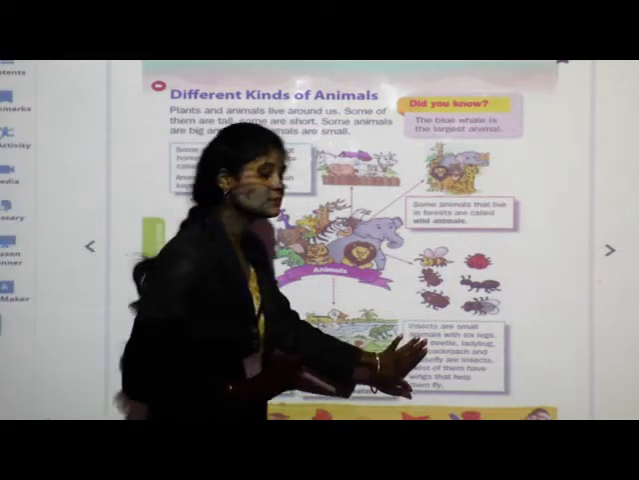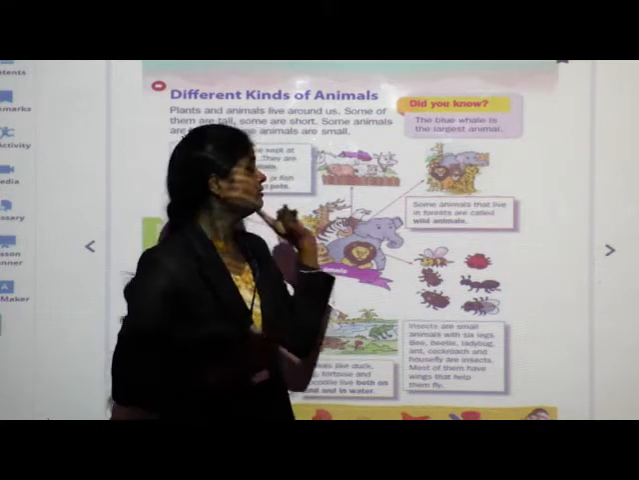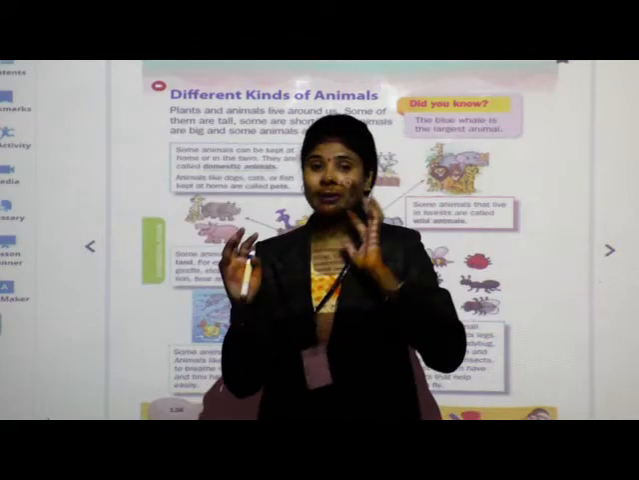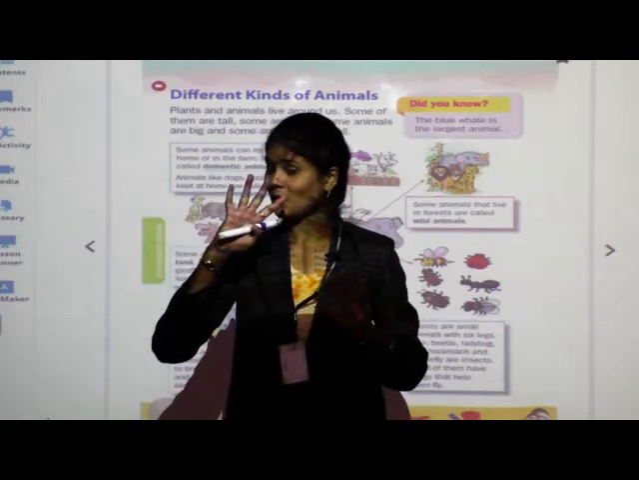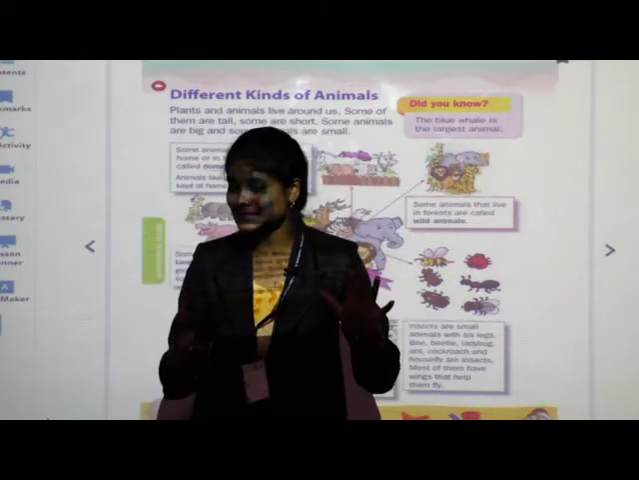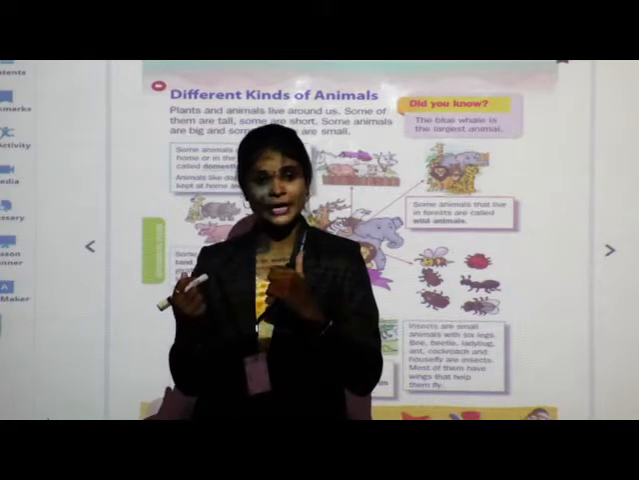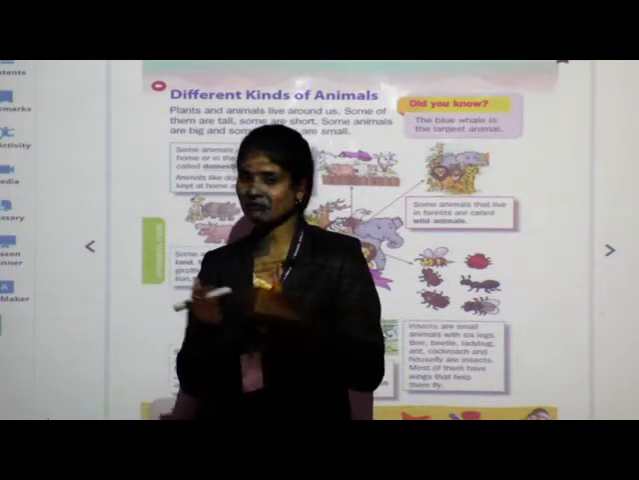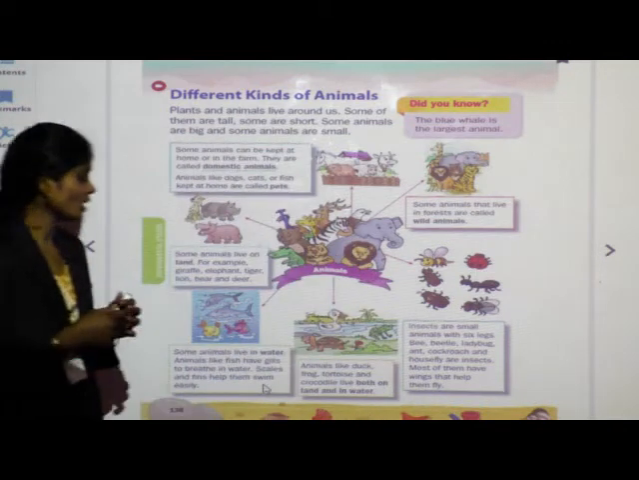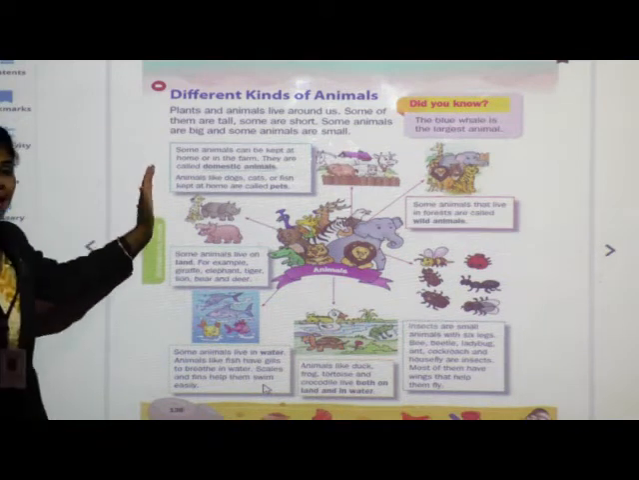Insects are small animals with 6 legs. Remember that the remaining animals, which are big or tall, how many legs do they have? They have 4 legs, but insects have 6 legs, and some insects have wings on their body. For what purpose do they have wings? To fly. Okay.